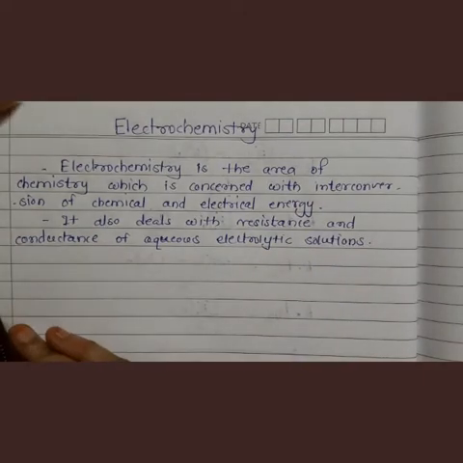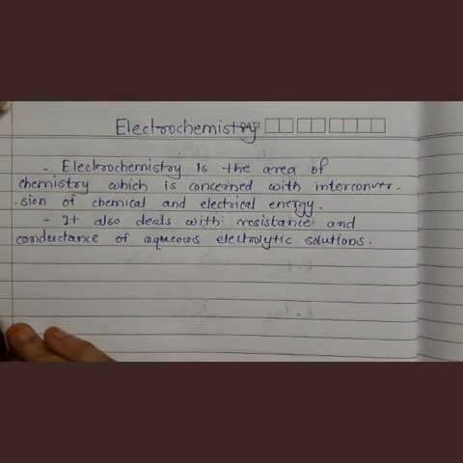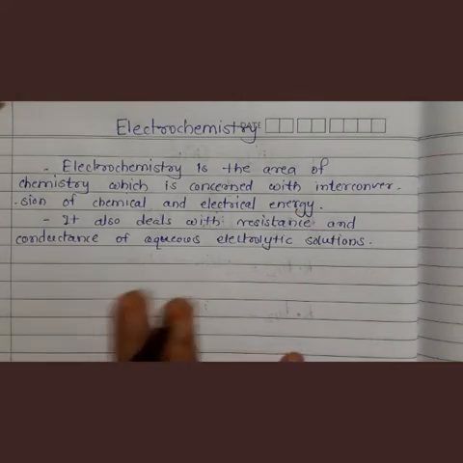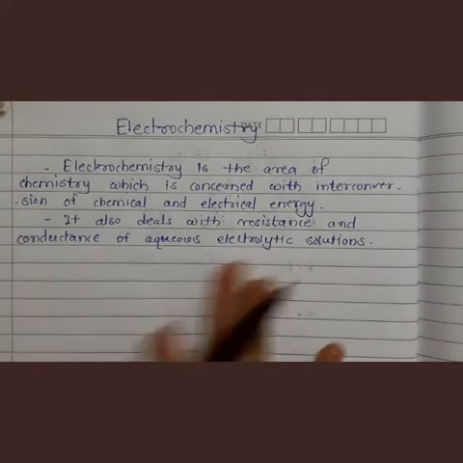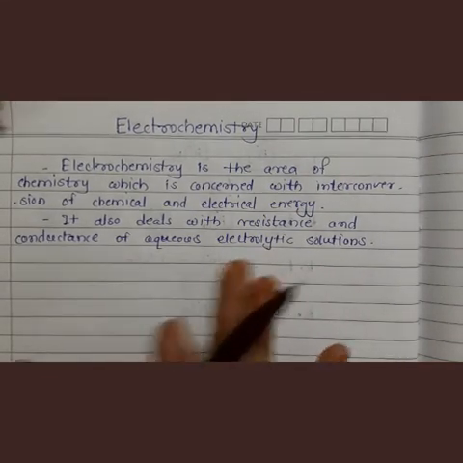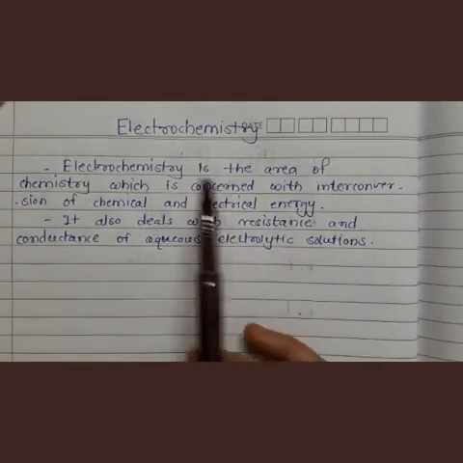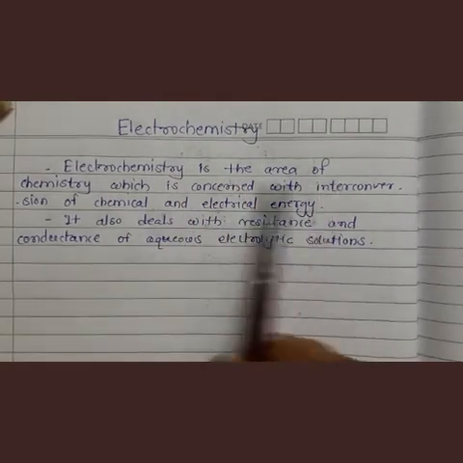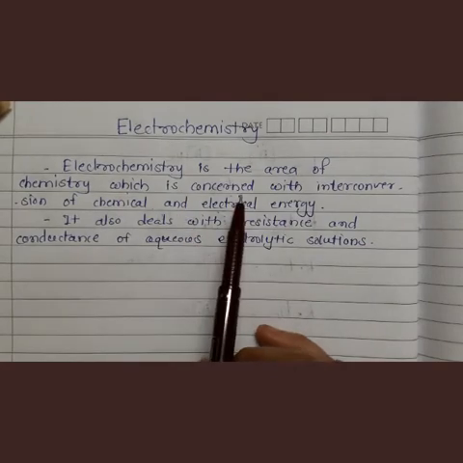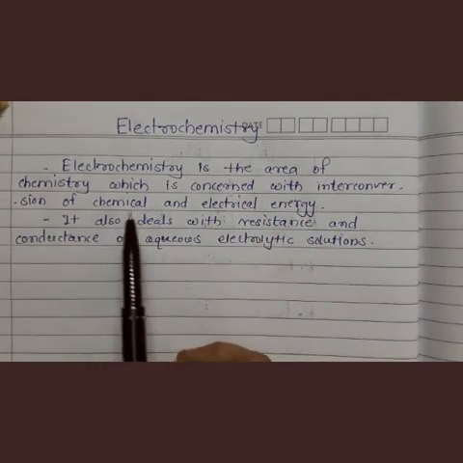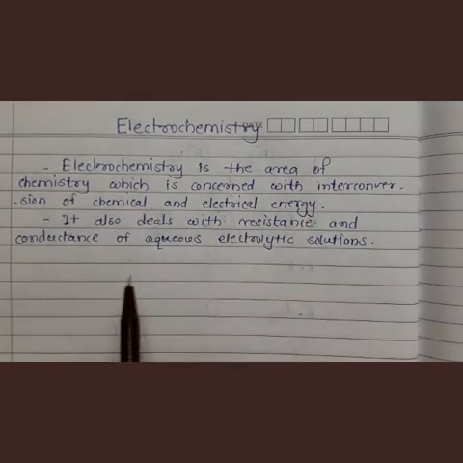Let us start lesson number 5, electrochemistry. Okay, so let us see first what is meant by electrochemistry, or what is the definition of electrochemistry. So see, electrochemistry is the area of chemistry which is concerned with interconversion of chemical and electrical energy.